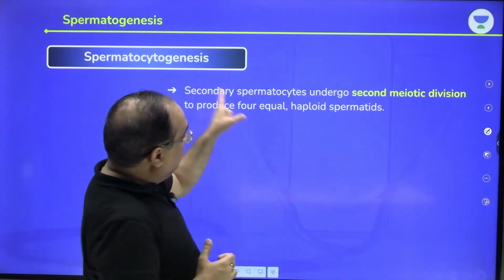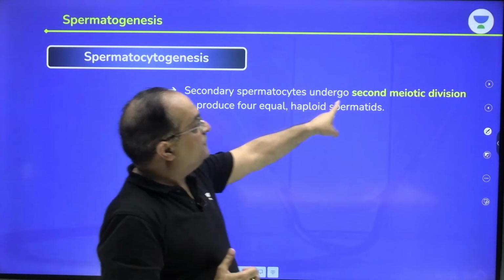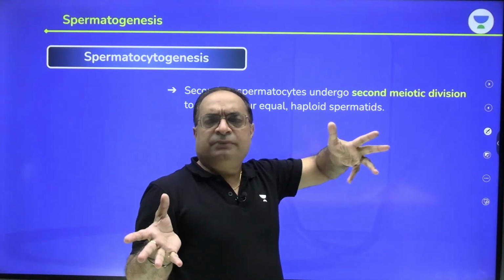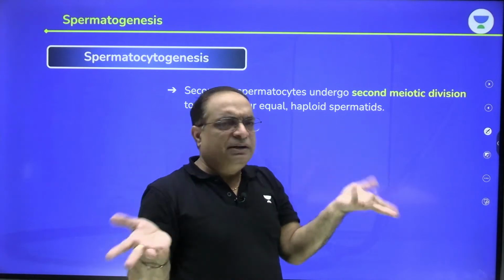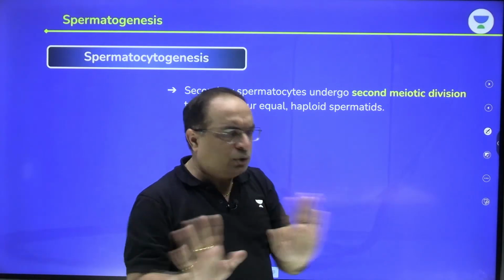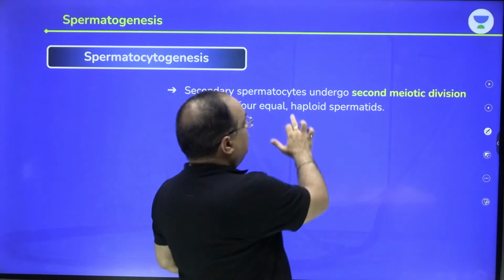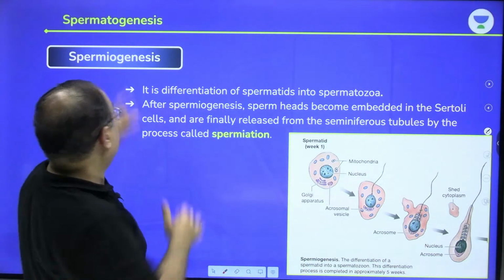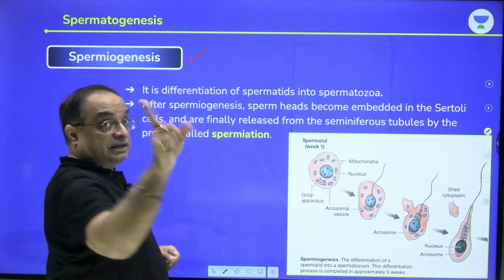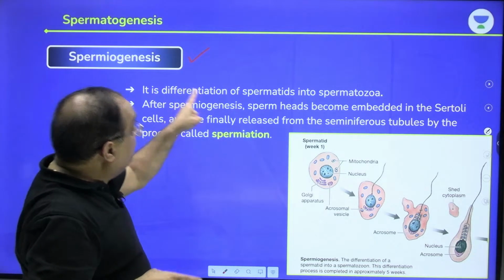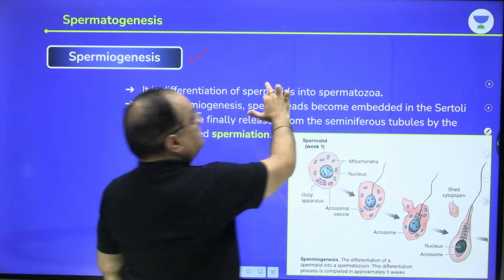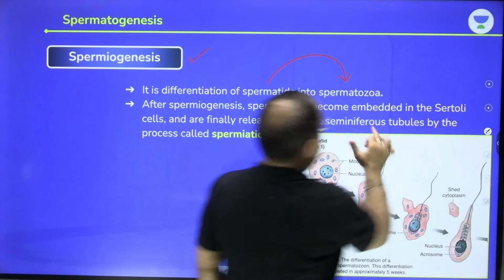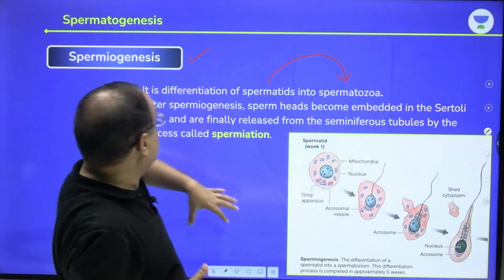Secondary spermatocytes undergo second meiotic division, as I told you. And the second meiotic division or meiosis 2 is similar to mitosis. So now the chromosome number is not going to reduce and they're going to form haploid spermatids. Then spermiogenesis, again important. It is differentiation of spermatids. When the spermatids are converted into spermatozoa, that is what is called spermiogenesis.